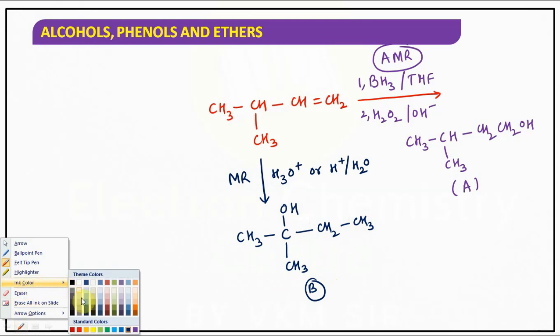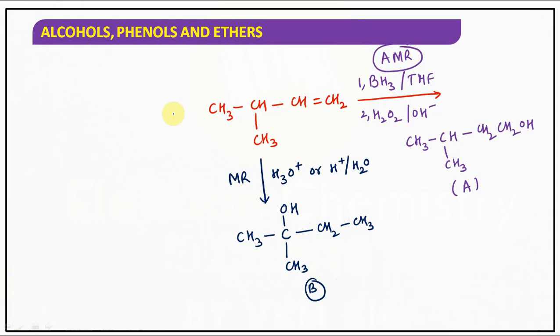Next, observe carefully. One more I am taking. That is HgOAc taken twice, THF. See, Ac means acyl, the CH3CO group. It is nothing but mercuric acetate. Nothing to worry about. That is another way.